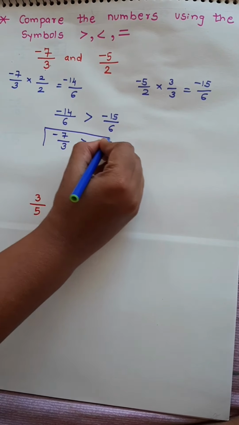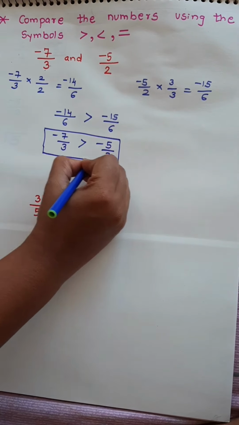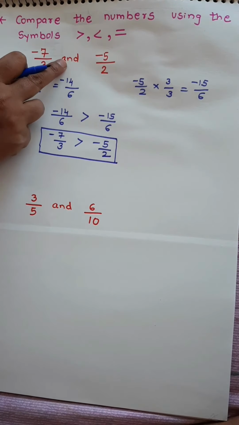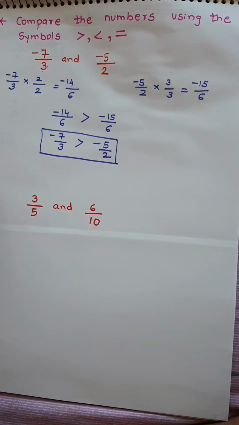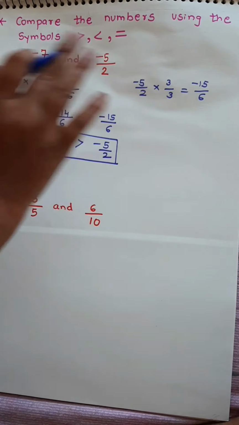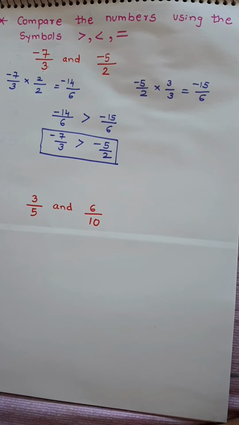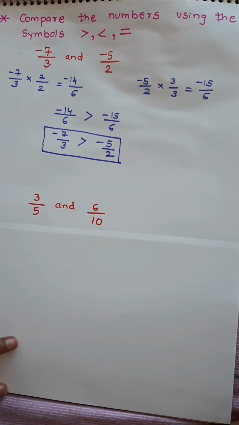And this is your answer. So you have compared it. The fractions were given and you have found out that the first fraction is greater than the second fraction. Make the denominators same and then compare the numerators. You can only compare if the denominators are same. Now let's look at another example.